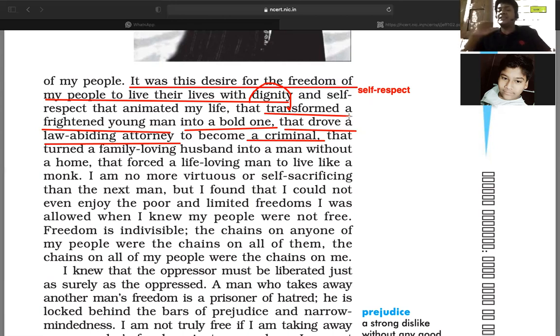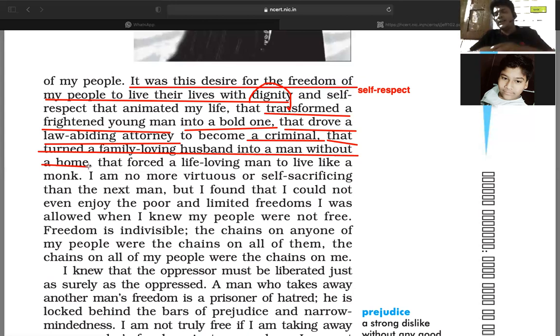That actually changed his life, turning a fearful young man into a bold one, and a law-abiding attorney into a criminal, right? So that turned a family-loving husband into a man without a home, right? Now he was living with his family, he loved his family too much, but now he lived without a family, because he was working for the people of his country.